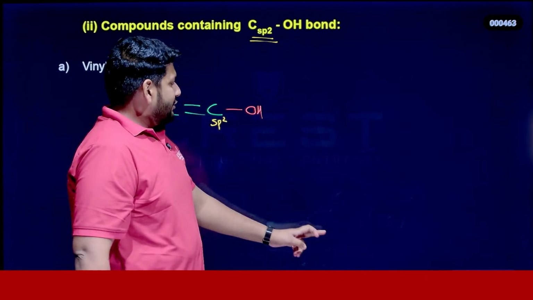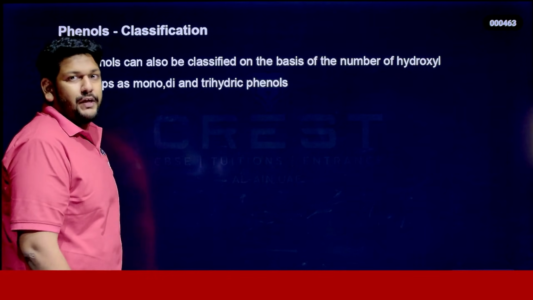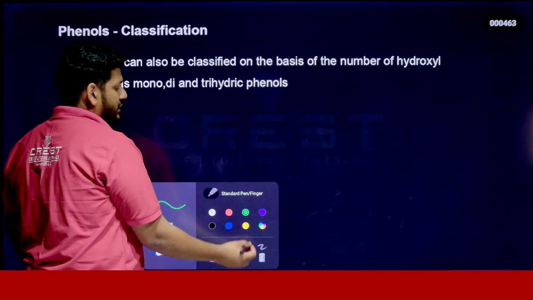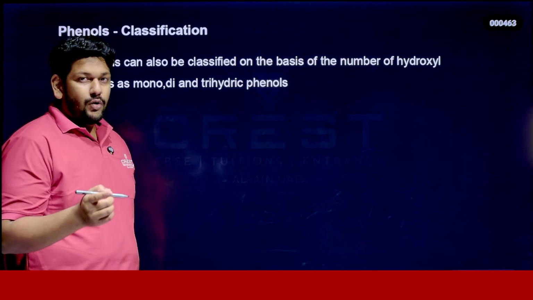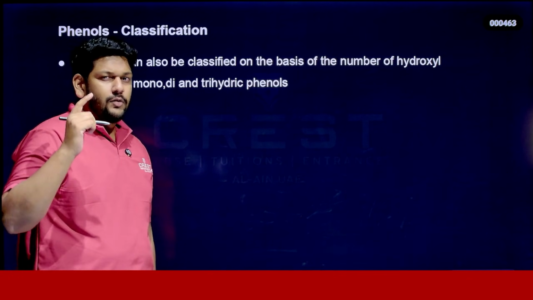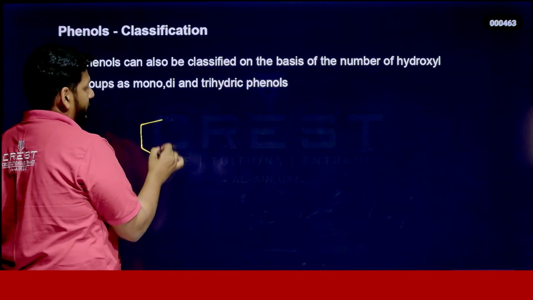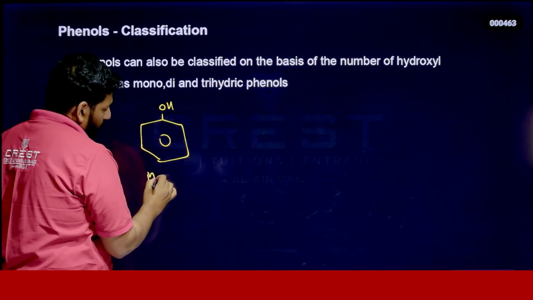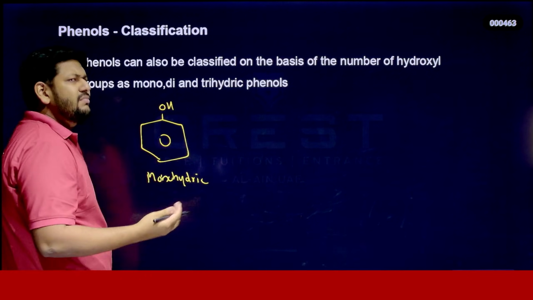Ready? Now we can discuss the classification of phenol. In the beginning I already mentioned examples like monohydric alcohol, dihydric alcohol, trihydric alcohol. Similarly, we can also classify phenols. This is monohydric phenol, simply phenol itself, where we have only one OH group. If we have CH3 on the benzene ring, we can call it toluene. I'm not going to discuss IUPAC nomenclature now, we will discuss it later.